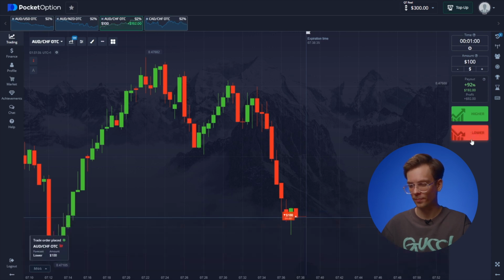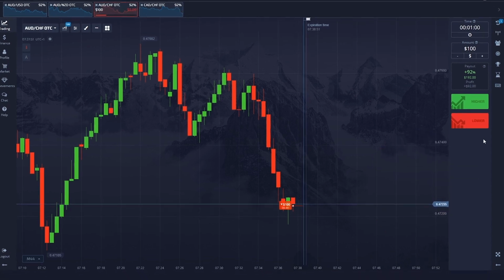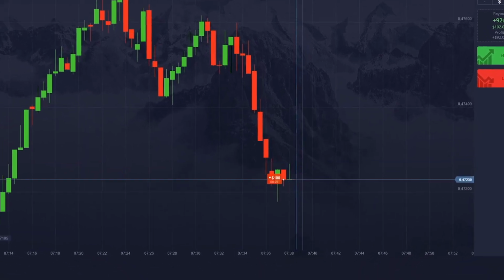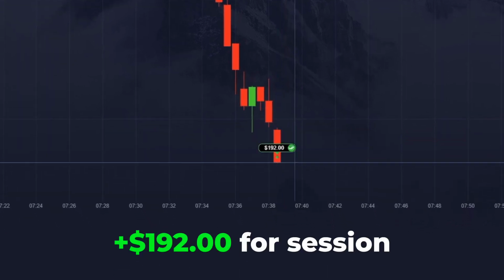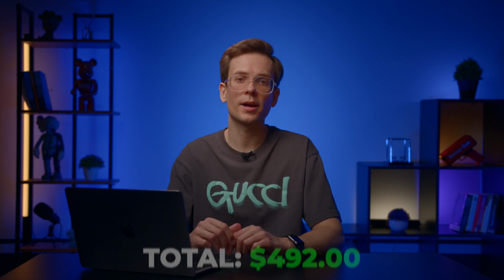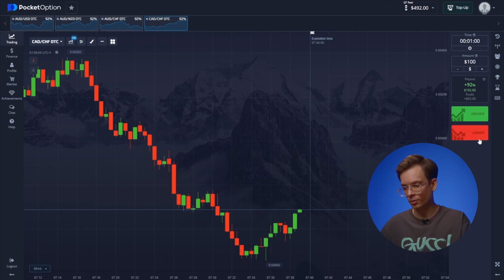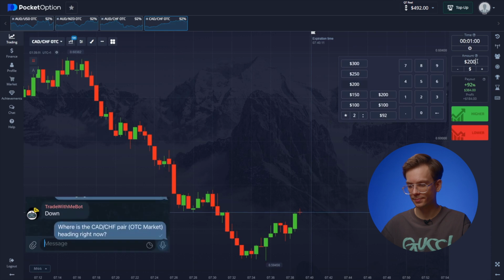Let's follow. Maybe the bot is just taking a wild guess and hitting the same target over and over. Well, this time it's right, the trend is slowing down, but it's definitely bearish. Finally, the bot's first profit, deposit is up to $492. Alright, let's keep going.